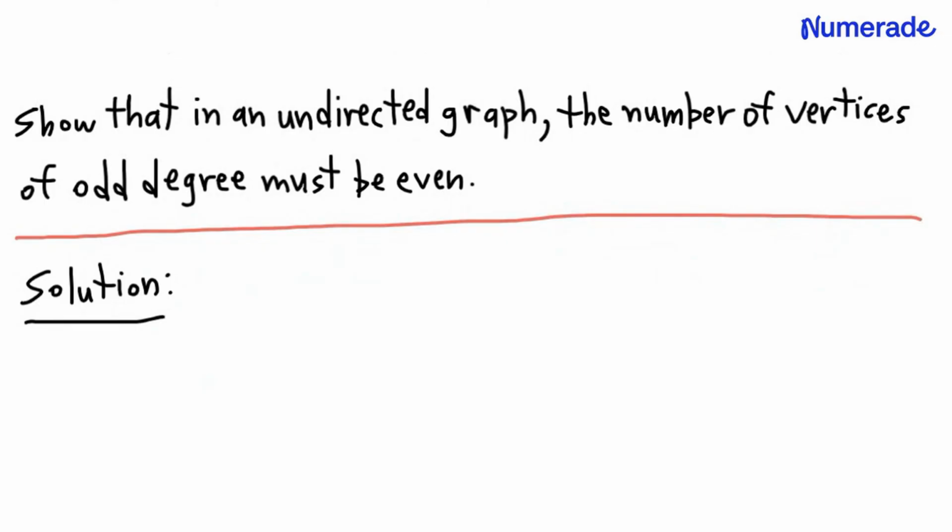In this problem, our job is to show that in an undirected graph, the number of vertices of odd degree must be even. So we will start by noting that in an undirected graph, if we add up the degrees of all the vertices,